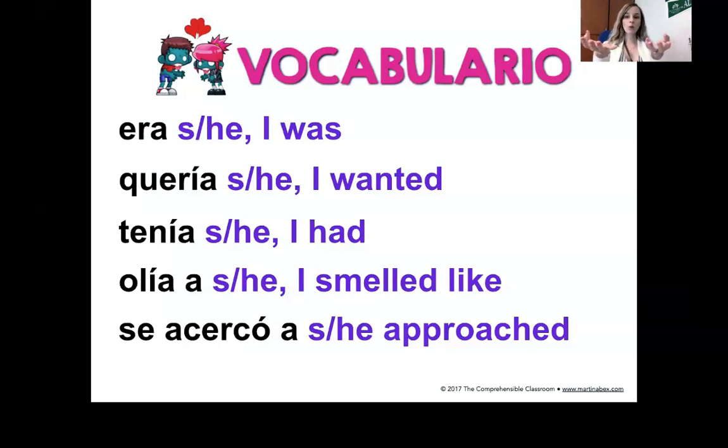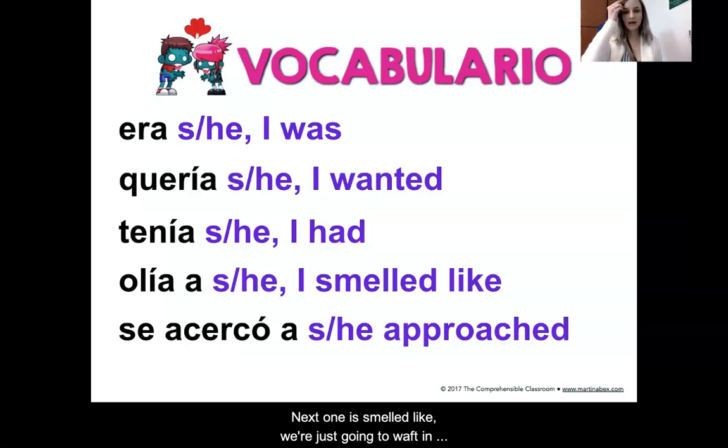Next one, wanted. Quería. He, she, or I wanted. Quería. Yo quería. Ella quería. Él quería. Want. Next one is tener. I'm going to do just like this, like it's mine. I have it. Tenía. Tenía. He or she had something. Tenía.